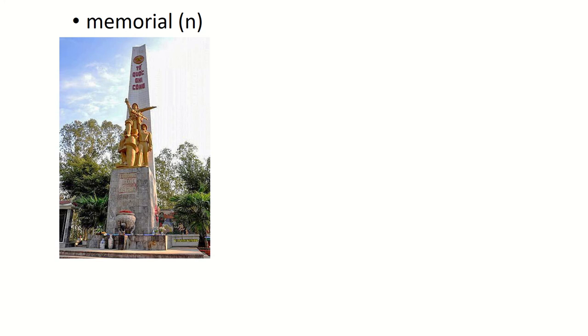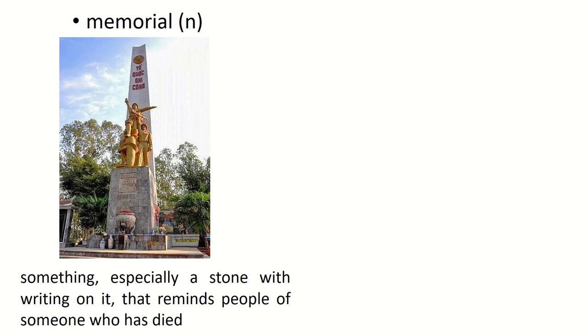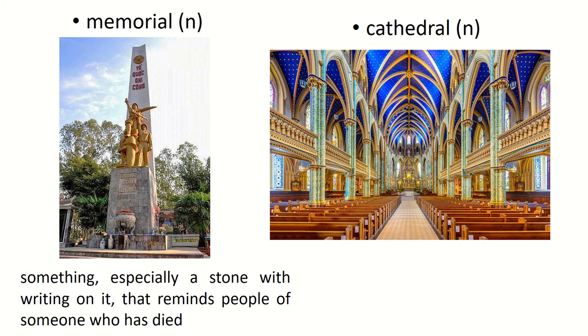Memorial. This is a picture of a memorial. So memorial is something, especially a stone with writing on it that reminds people of someone who has died. Đài tưởng niệm. Cathedral. This is a picture of a cathedral. So cathedral is a big church. Nhà thờ lớn.